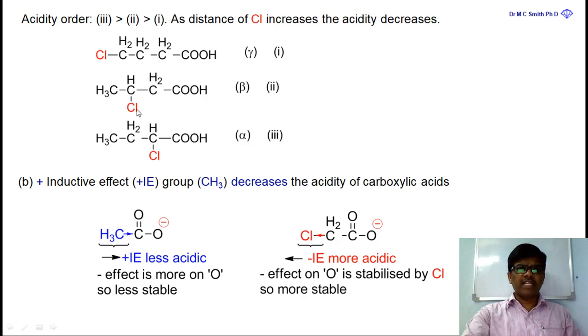When the chlorine is away from the acid group it is less stabilizing, and when it is very far, that is gamma to the acid group, it is even less stabilizing. So alpha chlorobutyric acid is more acidic than beta chlorobutyric acid, then gamma chlorobutyric acid. Among these three, which is more acidic? The alpha chloro compound is more acidic when compared to beta and gamma.